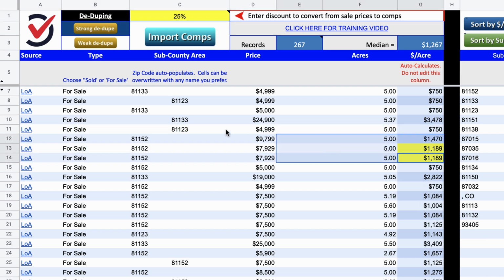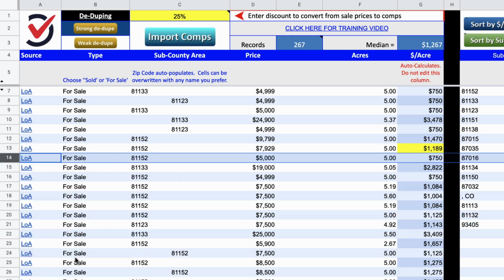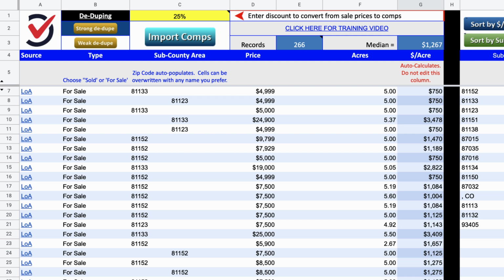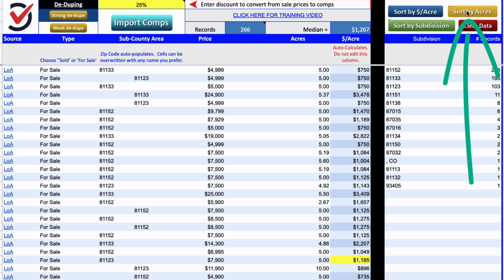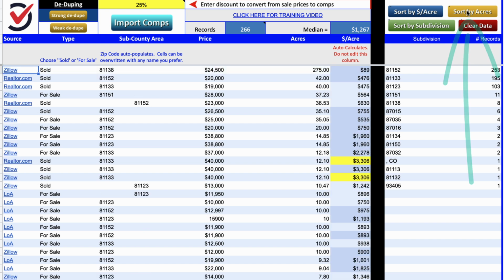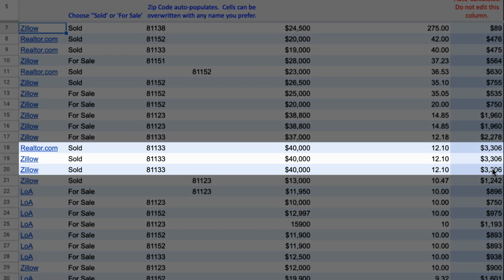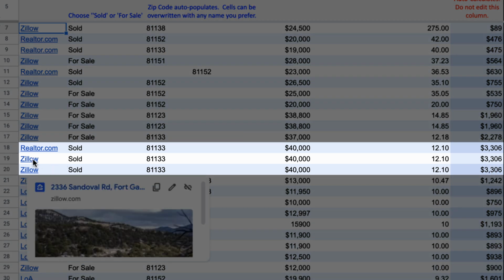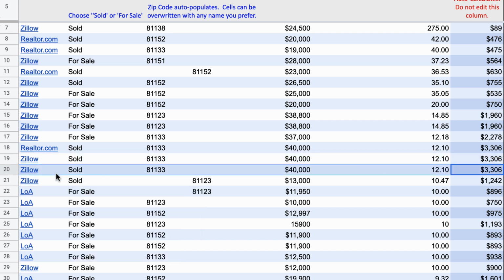It looks like this one is almost certainly a duplicate. We're going to delete the row and move it up. Actually, I think a better way to see where these duplicates are right next to each other is to sort this by acres. So I'm going to click that button. It's going to resort the list. Looks like this one is listed 3 times. That's interesting how it's on Zillow twice. Not entirely sure why, but it looks like it's most likely a duplicate. So I'm going to remove that one here.